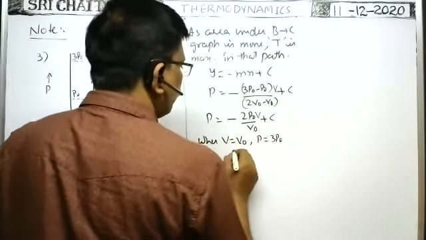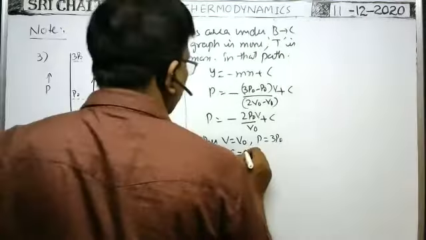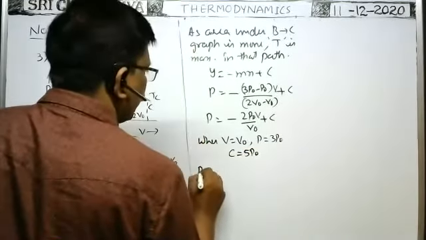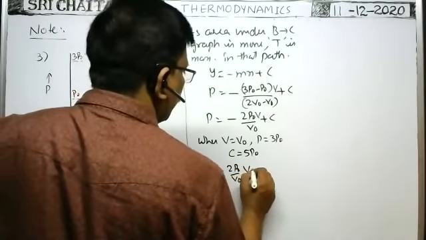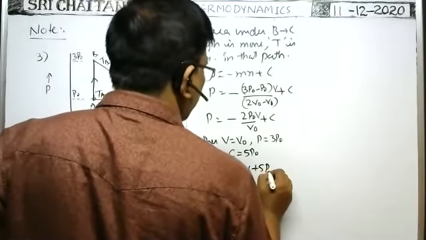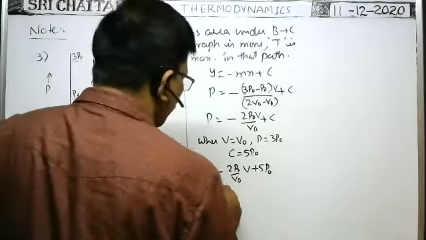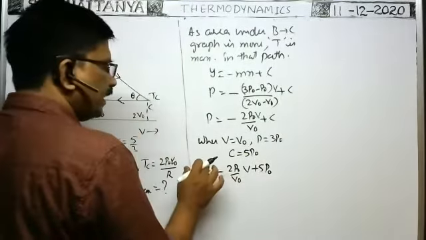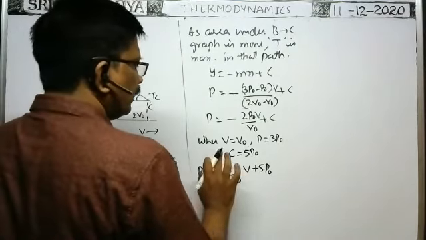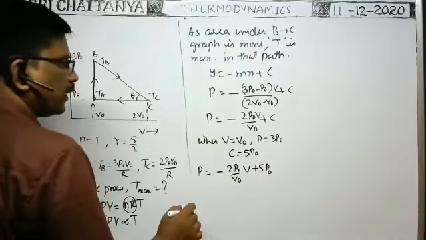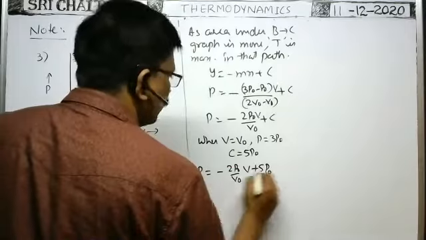When you substitute here, after simplification you will get c equal to 5p0. Therefore, P is equal to minus 2p0 by V0 into V plus 5p0. Now, from PV equals nRT, we need the relation between only P and V, because they asked for the maximum temperature in between P and T, or V and T. This is equation 1.